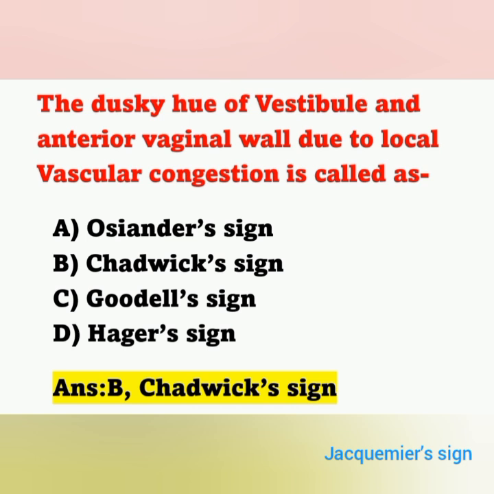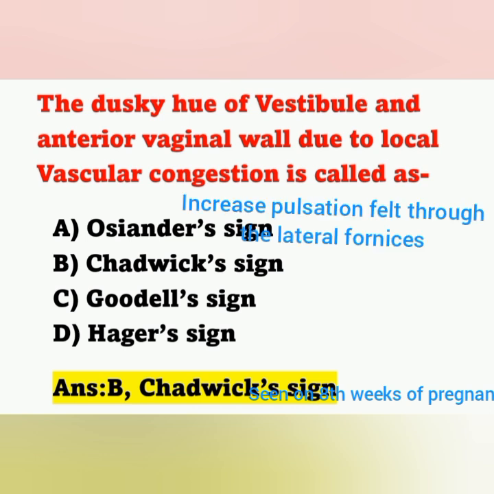If option Giacomo sign is there, that is the correct answer; here option B, Chadwick sign, is correct. This sign can be visible on the 8th week of pregnancy, which is also an important point.